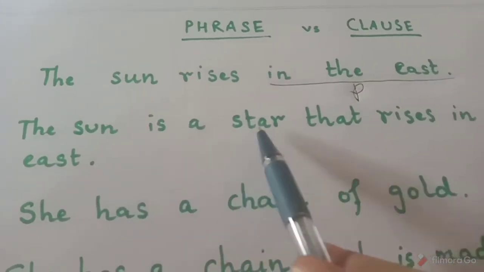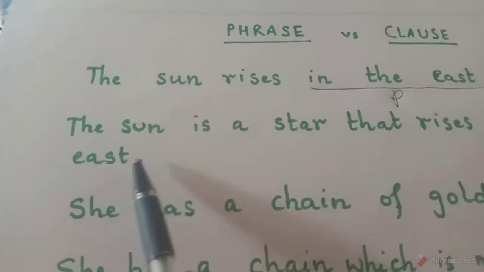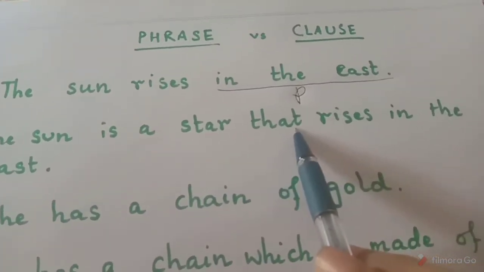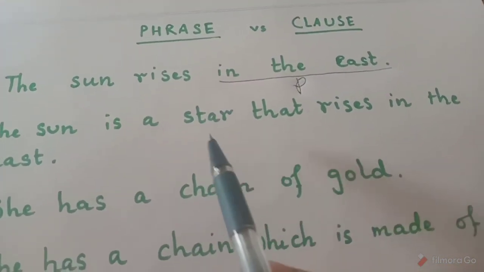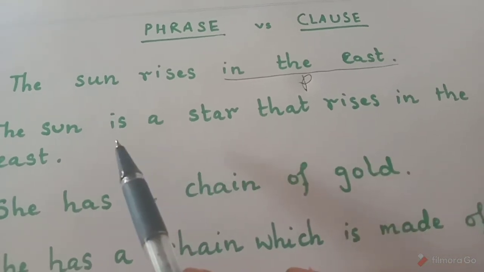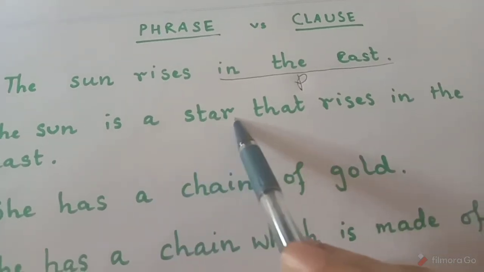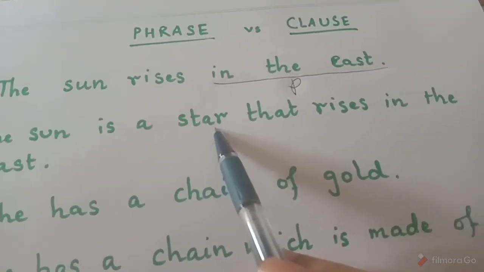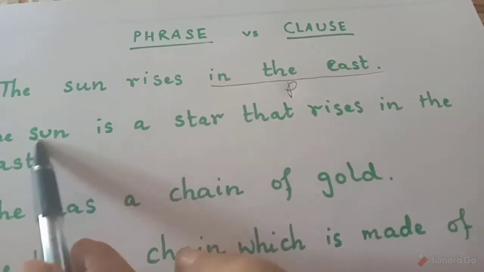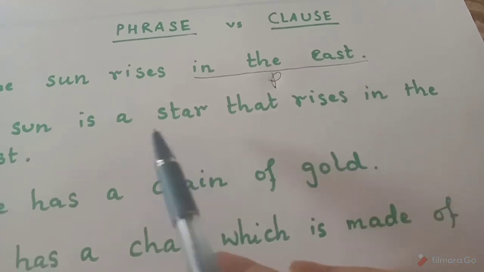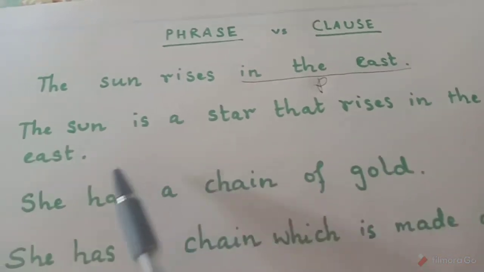The sun is a star that rises in the east. This is my second sentence. So please look at the difference between the first sentence and the second sentence. Here I have added some words, no? What words have I added? The sun is a star. So I have added these two words, a star. And I have also added one linker to join this part to another part. Now look at this. The sun is a star that rises in the east.